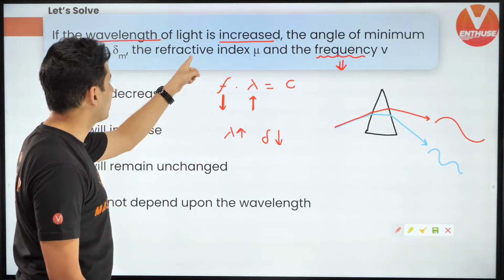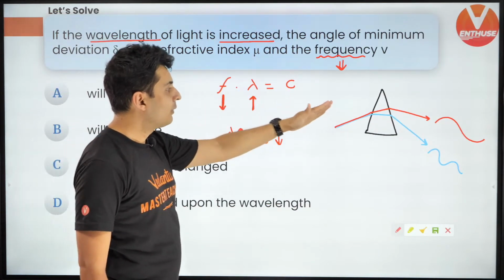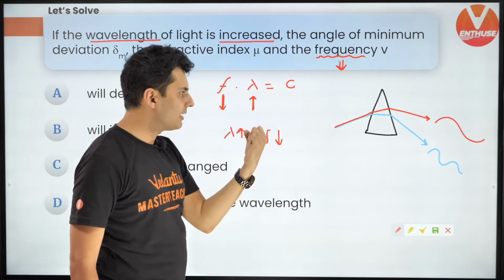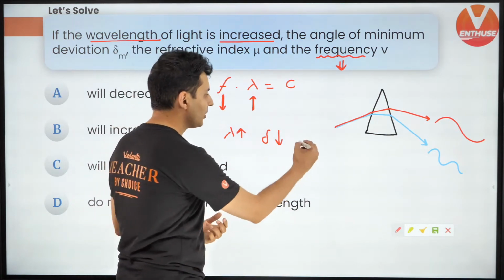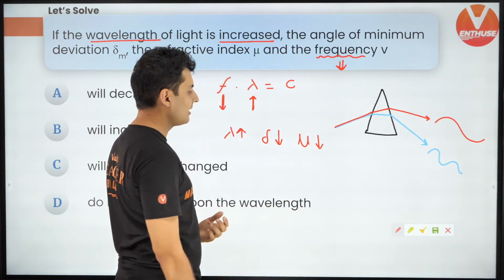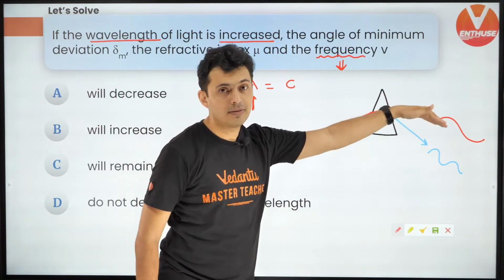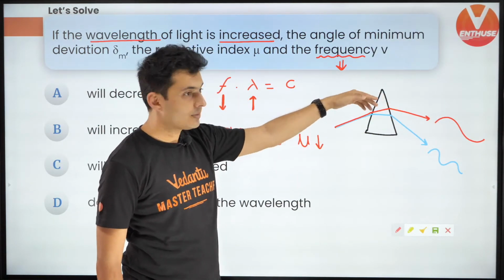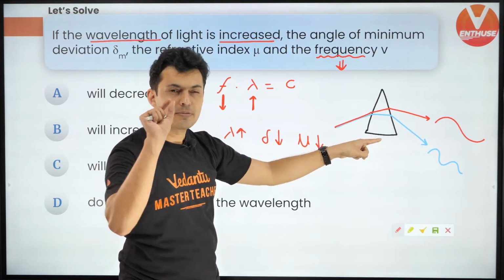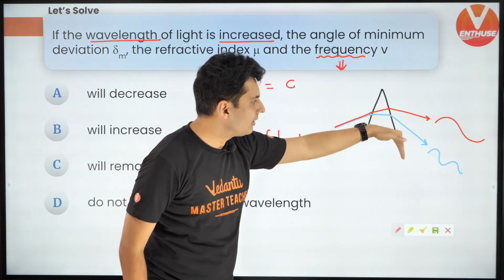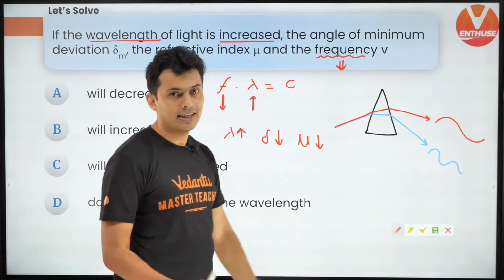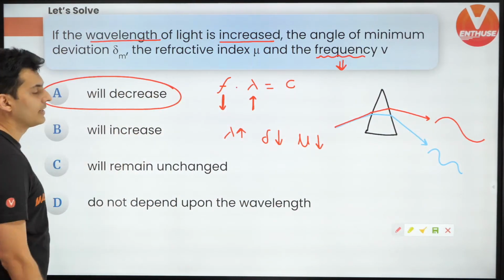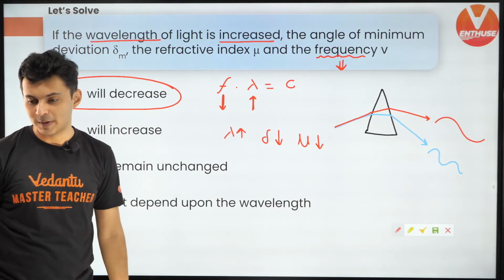And we are talking about refractive index. Since the deviation is less, that means the refractive index is also less. So naturally, mu is also less. Think about it. Red has large wavelength, it did not deflect so much, so refractive index is less. Violet has small wavelength, it deflected a lot, that means refractive index for bending is also more. So hence, all of them will decrease. Keep this in mind. Very good.